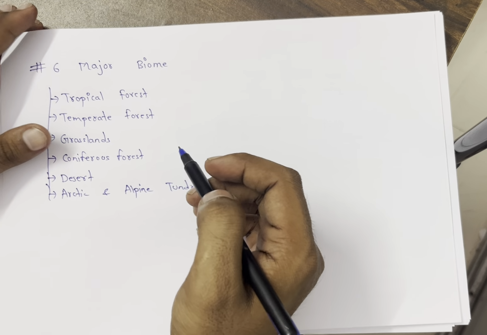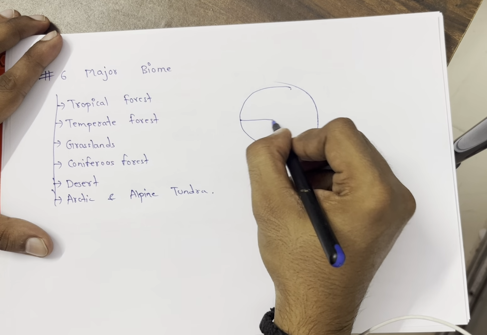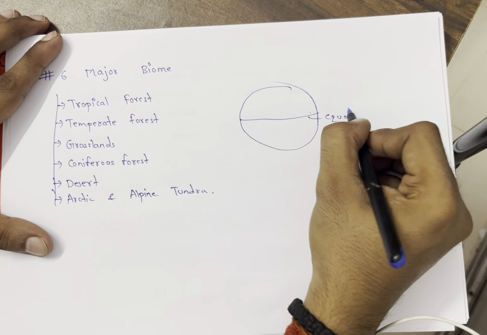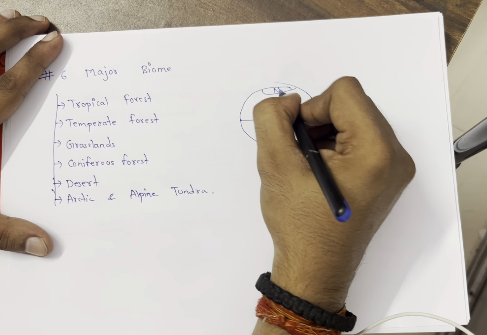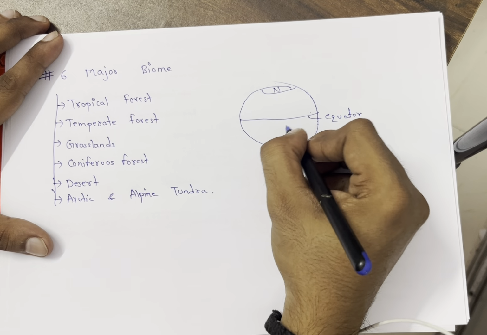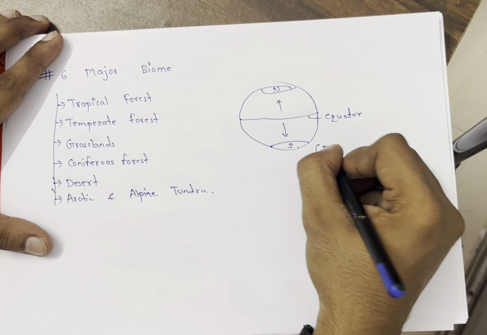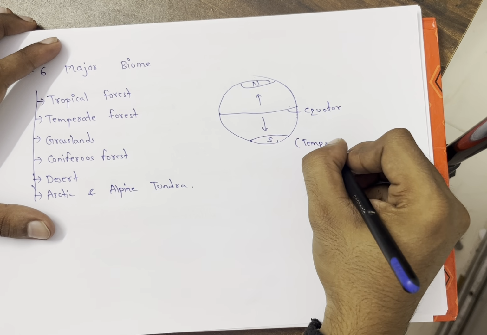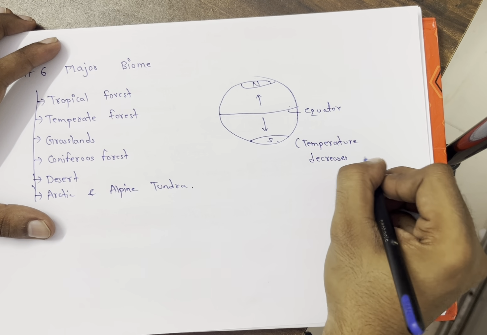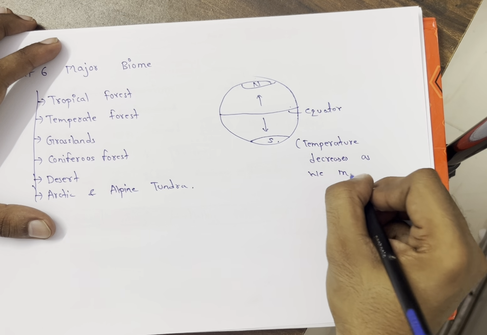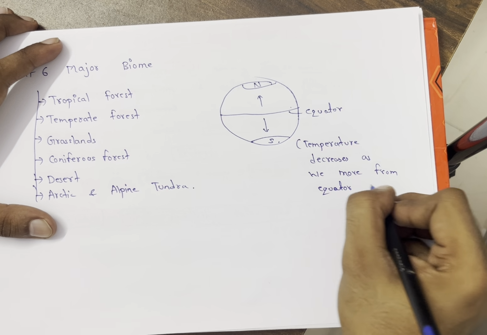You have studied in your lower standard that on earth, there is the equator here, and the north pole and south pole. This one is the north pole and this one is the south pole. As we go from the equator towards the pole, temperature decreases.